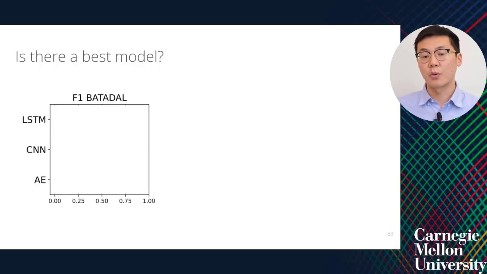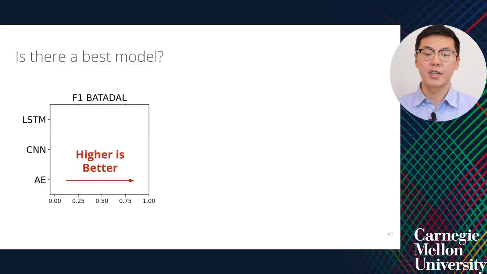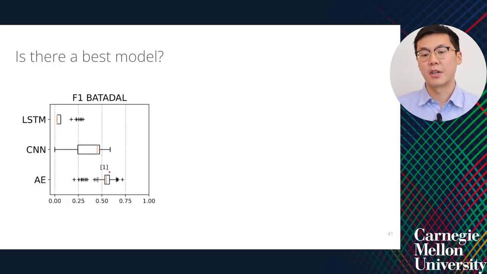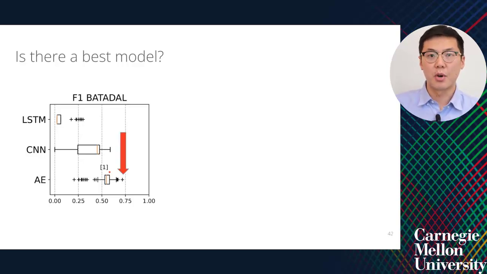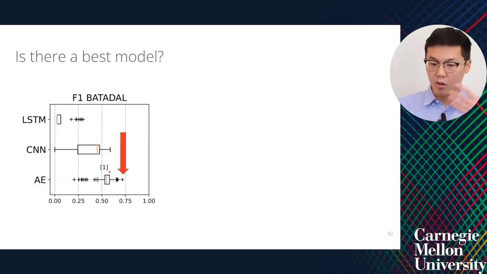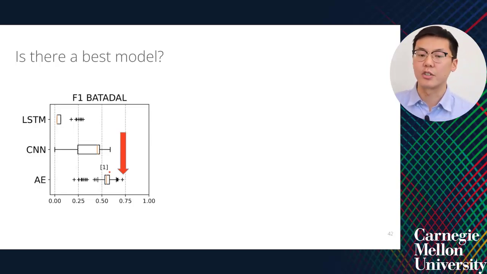In exploring across autoencoders, CNNs, and LSTMs, we perform the entire training, tuning, and evaluation steps and report the final point F1 score. Here on the box plot, values to the right, where the point F1 is 1, is better. So to the right, higher is better. We evaluate across the 3 architectures for BATADAL and report all the different values for all different model hyperparameter values in the box plot here. We find that autoencoders perform the best on the BATADAL dataset. On average and across all models, the best performing model is an autoencoder.